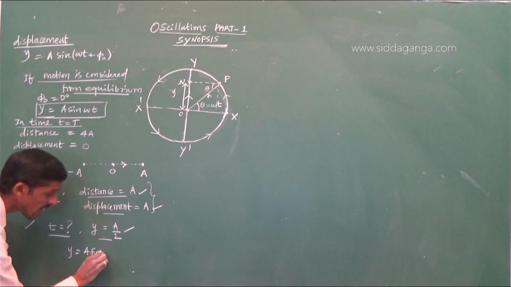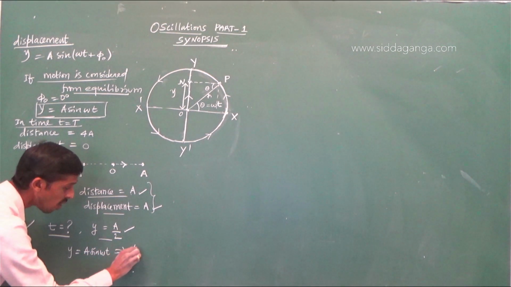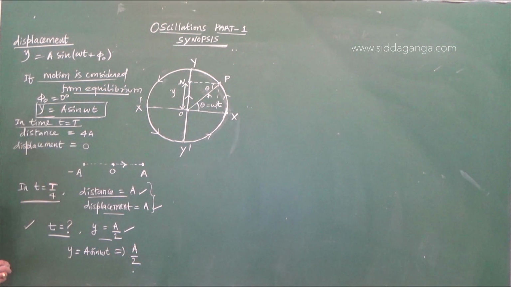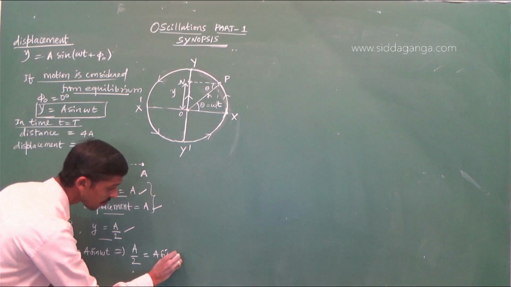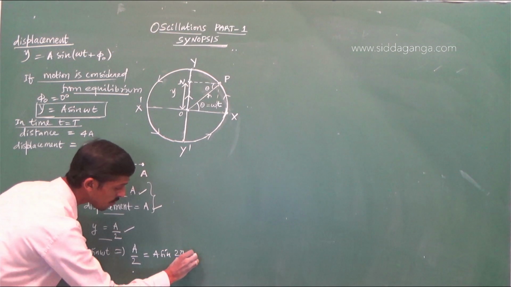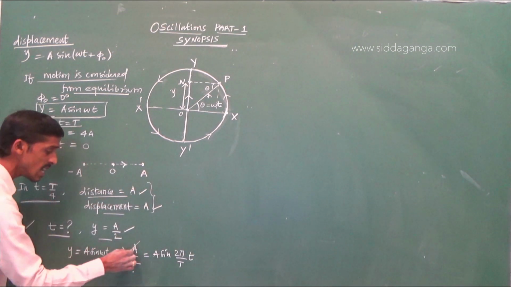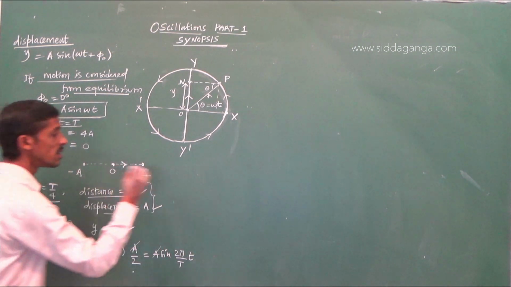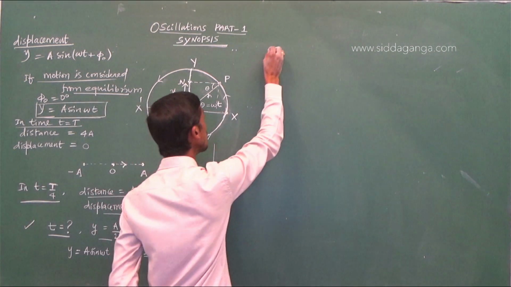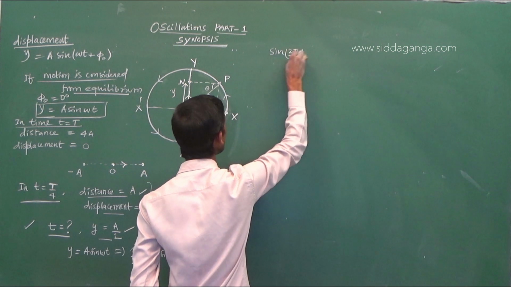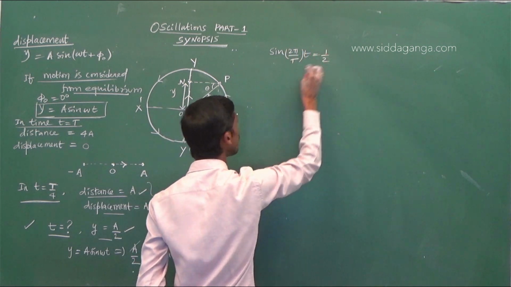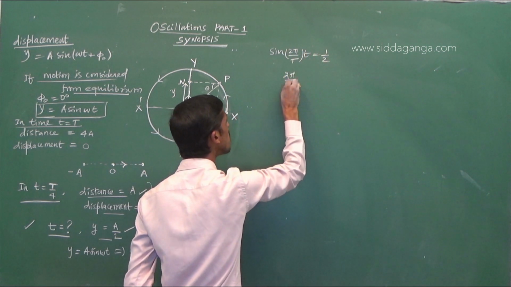If you use y is equal to a sin omega t, what is the distance it has to travel? Half of the amplitude. That is equal to a sin omega t. Omega is nothing but 2 pi by T. So a cancels. So you can see sin of 2 pi by T into t is equal to 1 by 2.